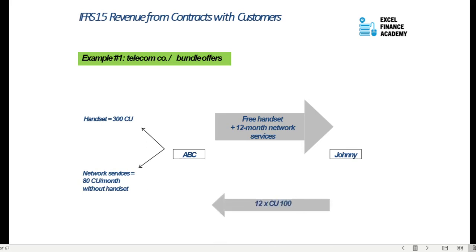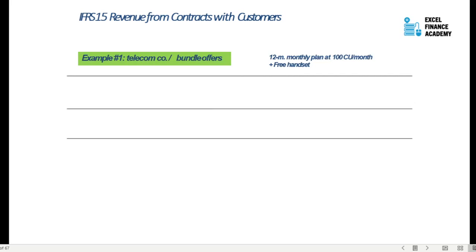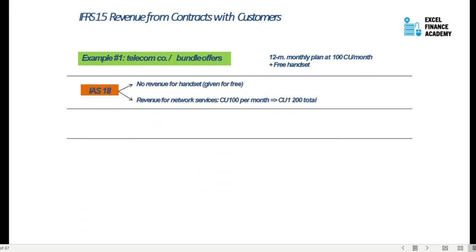Now the customer is paying the price that the company is charging, 100 currency instead of 80, and it is for 12 months, so effectively he is paying 1200, right? So what will happen at the moment? Because of IAS 18, there is no revenue for the handset because it is given for free, but there will be revenue for network services, which is charged at 100 per month, which totals 1200.